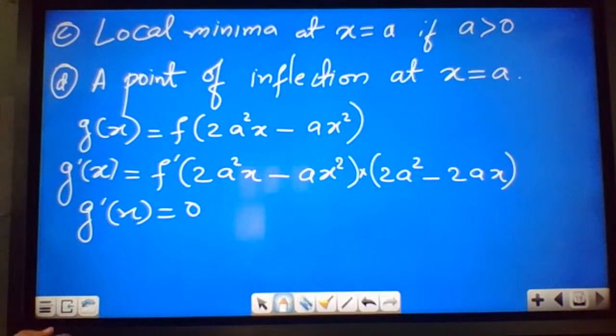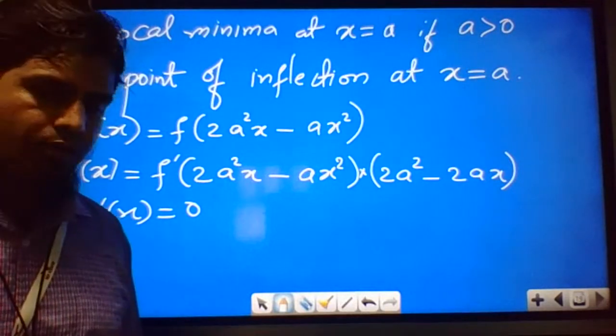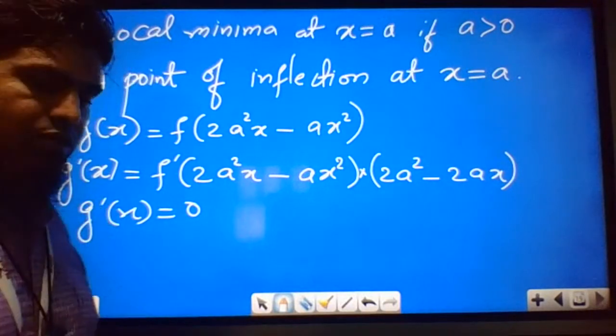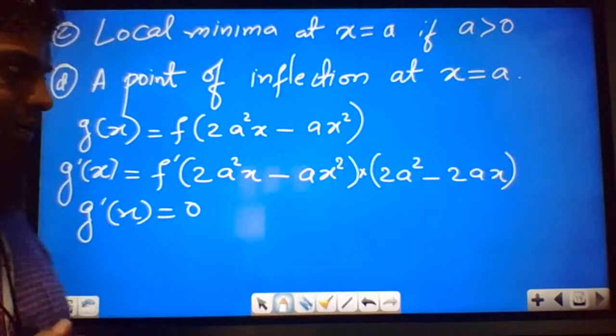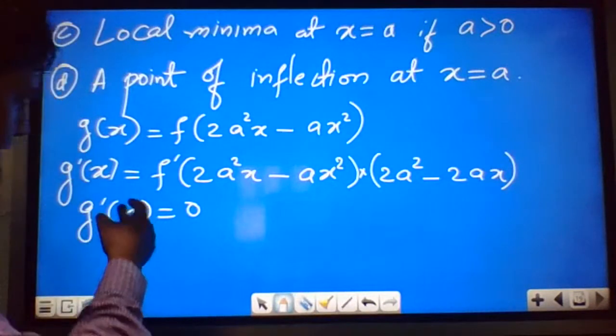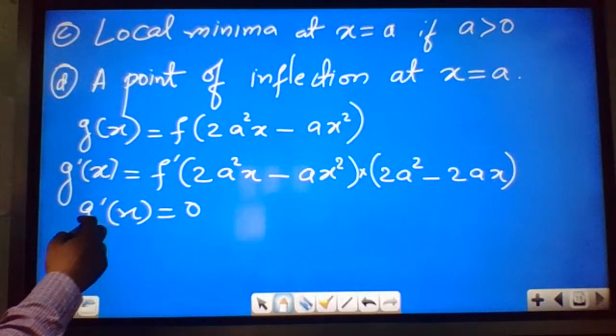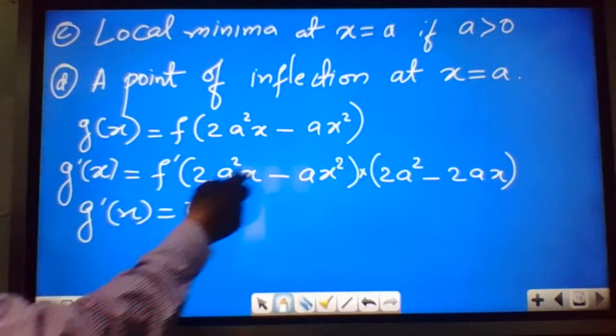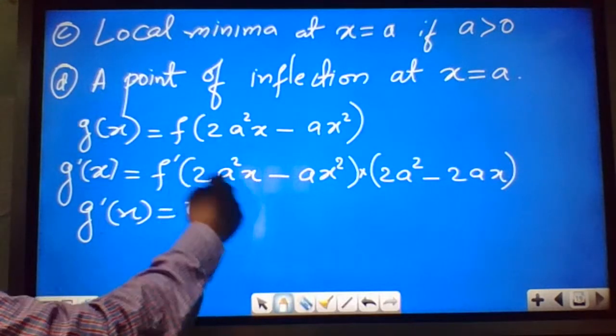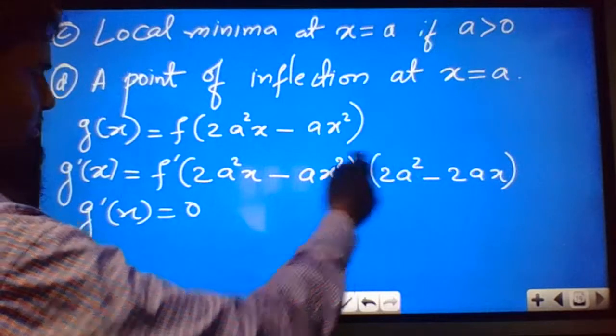For finding the maxima and minima we have to put first order differentiation equal to 0 and then put the points obtained into the double differentiation. So if you put g dash x equal to 0, since f dash x is given greater than 0, it means the other factor is equal to 0.